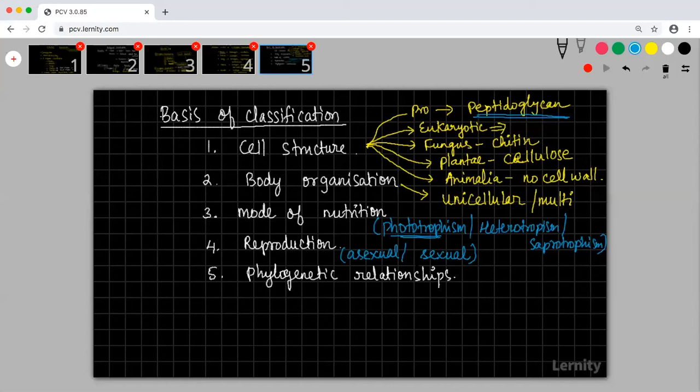Whatever I have written here is just for understanding. You have different kinds of modes of nutrition, and based on that also he classified. We will study chemotrophism and phototrophism in prokaryotes, so you will understand.